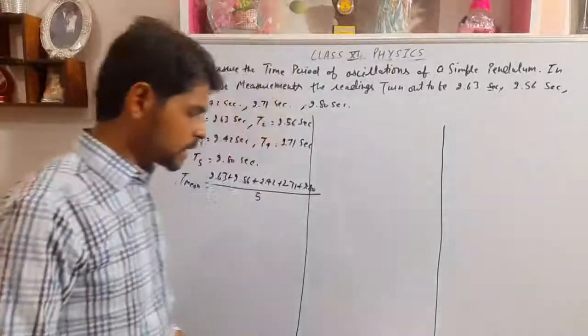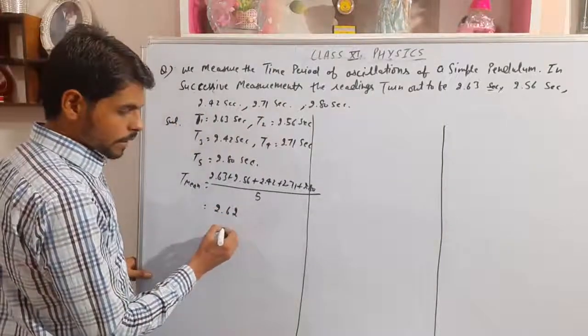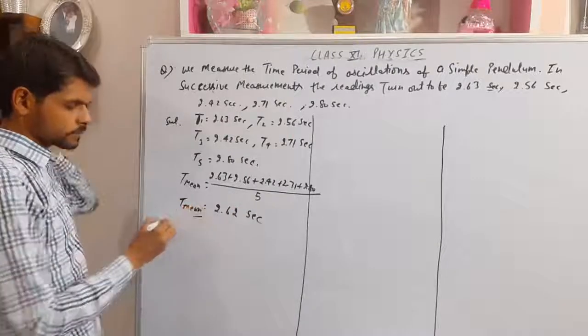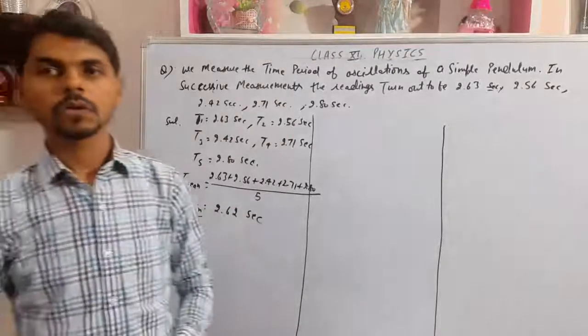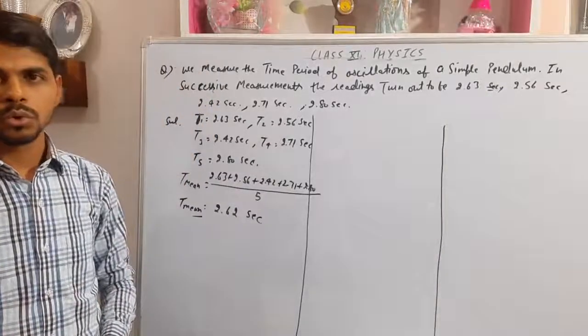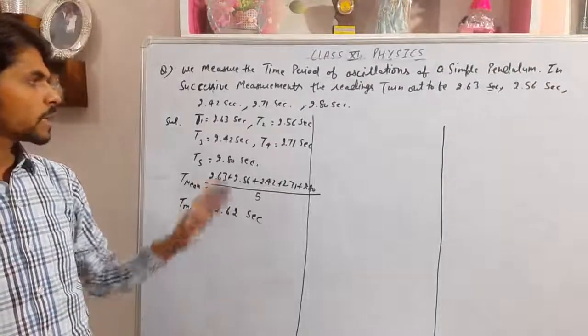Now we have the mean, that is 2.62 seconds, the mean time period. So we have to calculate the absolute error in every measurement.